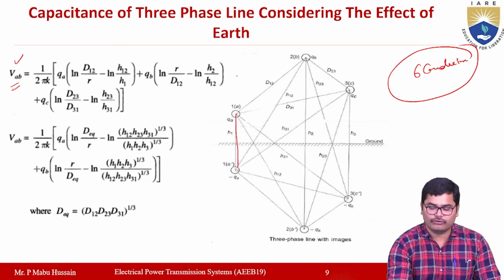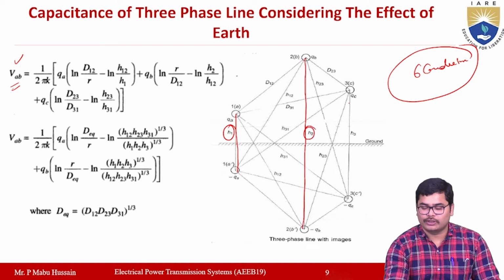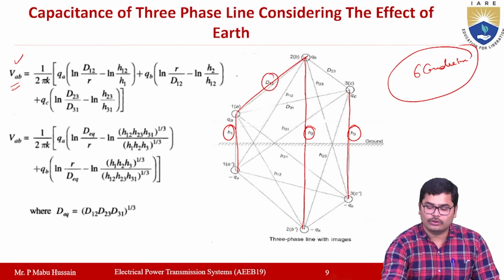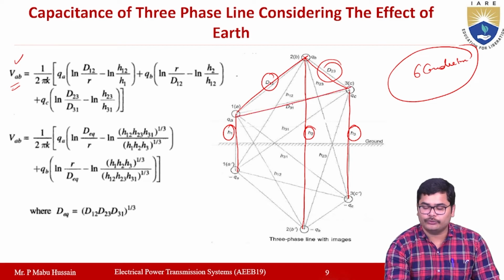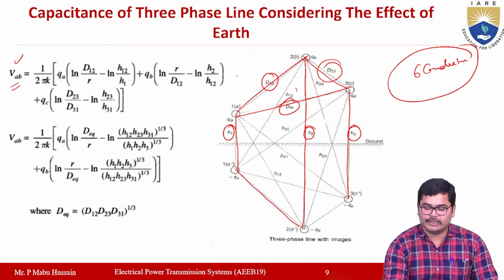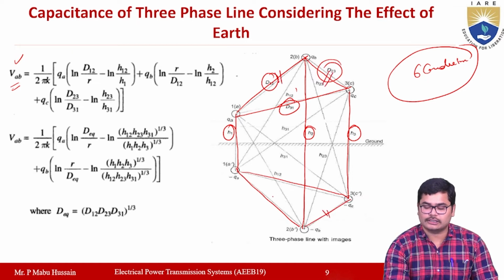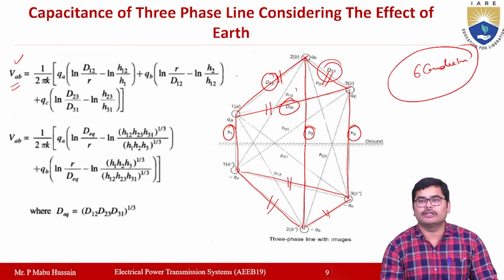The distance from 1A to 1A dash is H1, the distance from 2B to 2B dash is H2, and the distance from 3C to 3C dash is H3. The distance from 1A to 2B is D12, from 2B to 3C is D23, and from 3C to 1A is D31. This distance and this distance will be the same here.